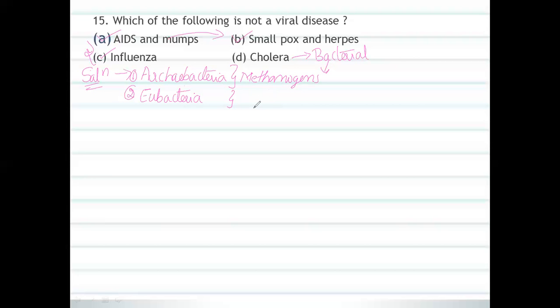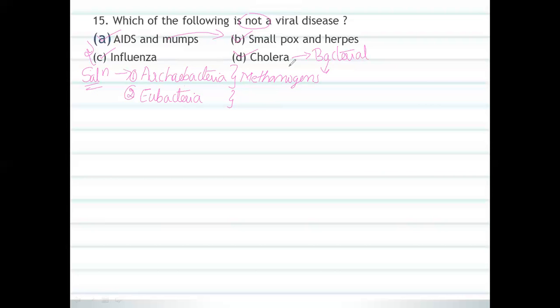You can see here that cholera is one of the bacterial diseases. They have asked which is not a viral disease. Most of the three are viral diseases except cholera.